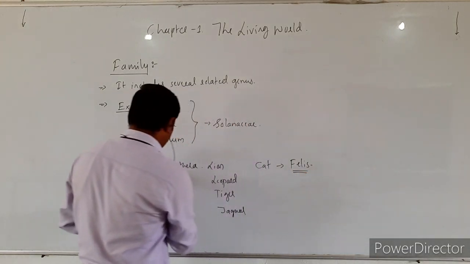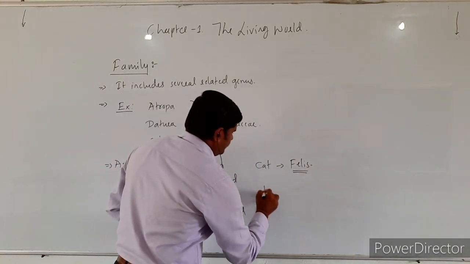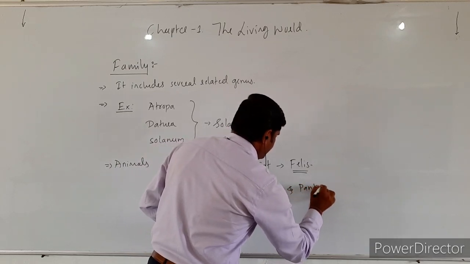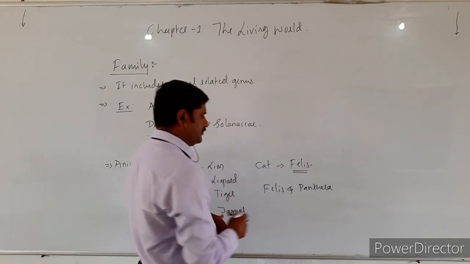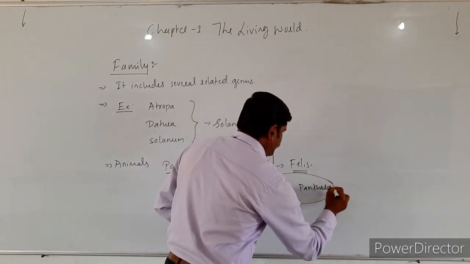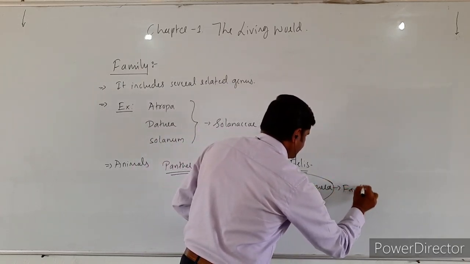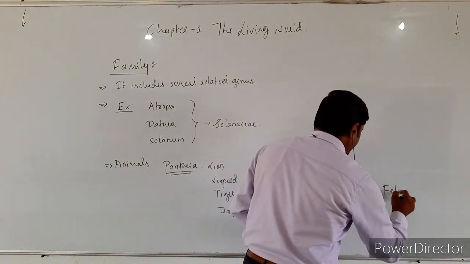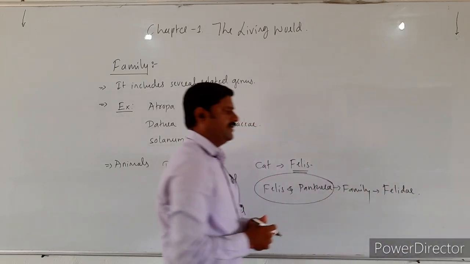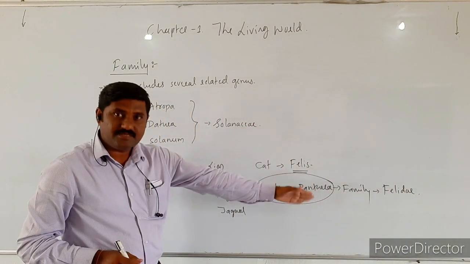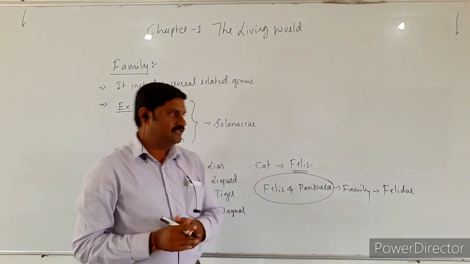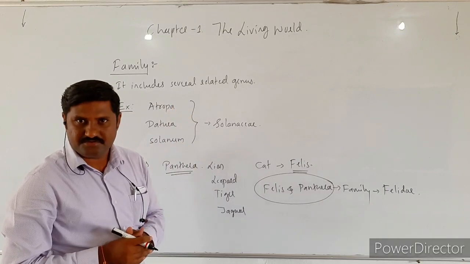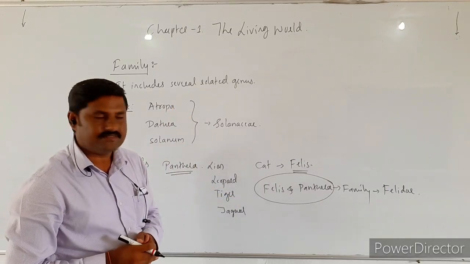This one as well as this one, Felis and Panthera, are the two genera which are kept in one family. One family, that family is Felidae, right? So these are the best examples for knowing what is family and what genera it includes. With examples we have discussed, right?